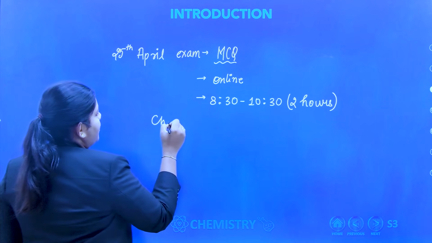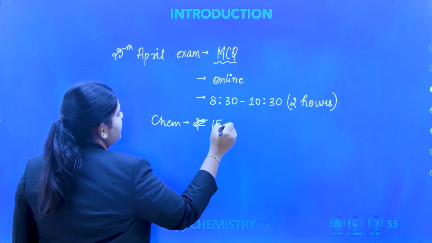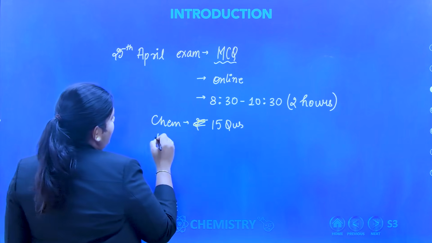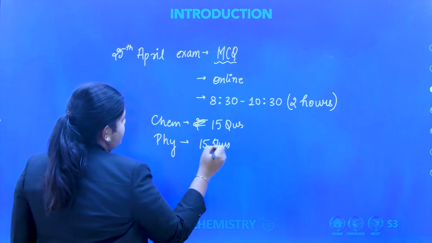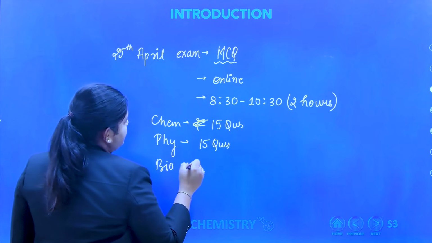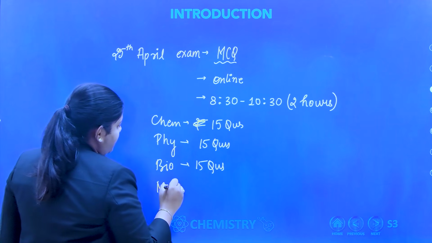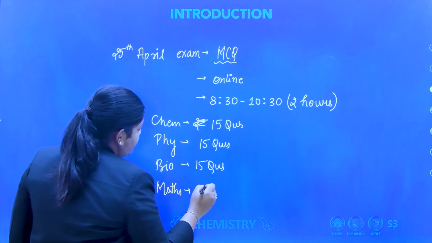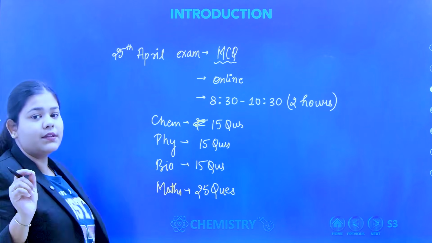If I talk about chemistry, there will be 15 questions in chemistry. In physics, 15 questions. In biology, there are also 15 questions. And in maths, there are about 25 questions. So I think these are the basic details.